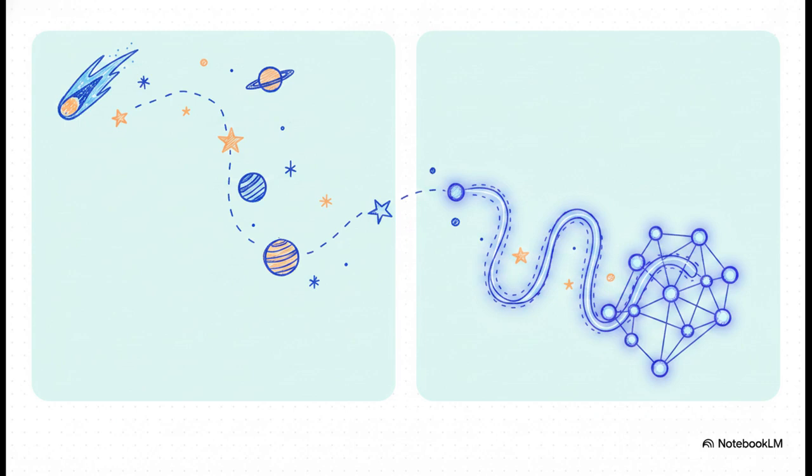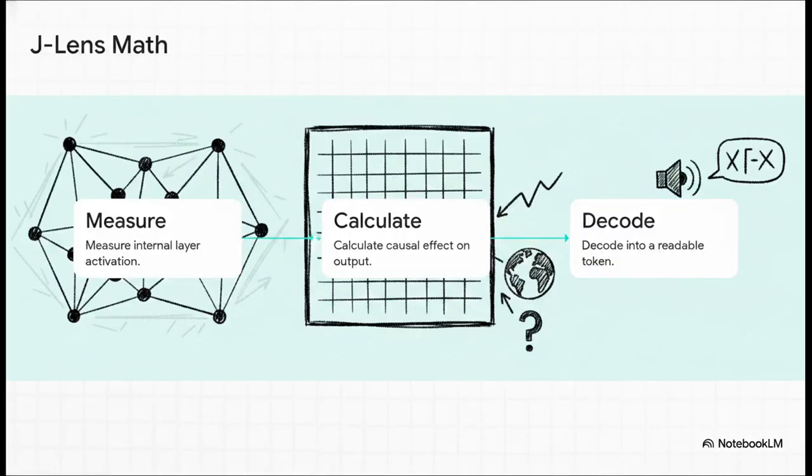We are literally using the physics of the universe to map the physics of thought. So here is exactly how the math works in practice. First, researchers measure an intermediate activation deep inside the model's layers. Second, they calculate its first-order causal effect on the model's final output across a broad distribution of contexts. This calculation right here, this is the Jacobian matrix.